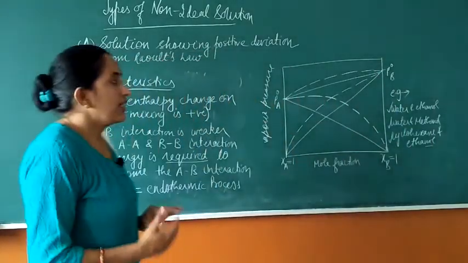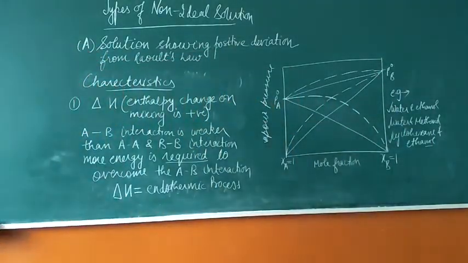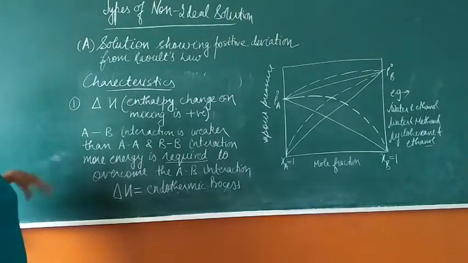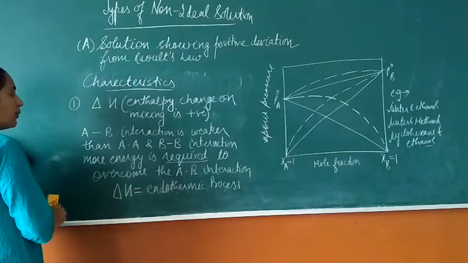So this we have discussed here, what positive deviation from Raoult's law is, and why the positive deviation is shown by the solution. We have discussed the first characteristic here, that is the enthalpy change of mixing. It will be endothermic in nature, that is delta H is going to be positive.